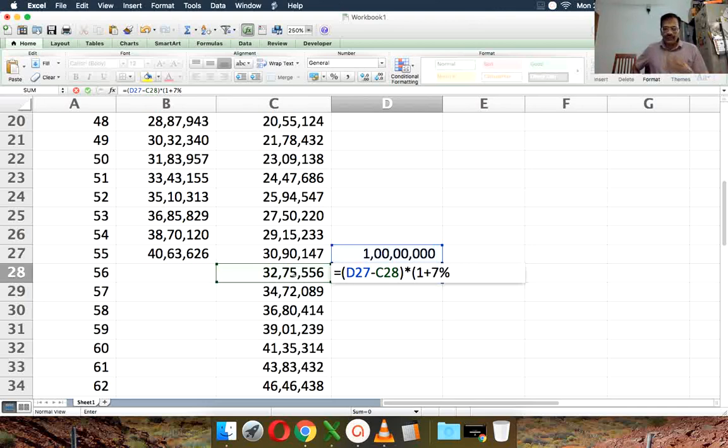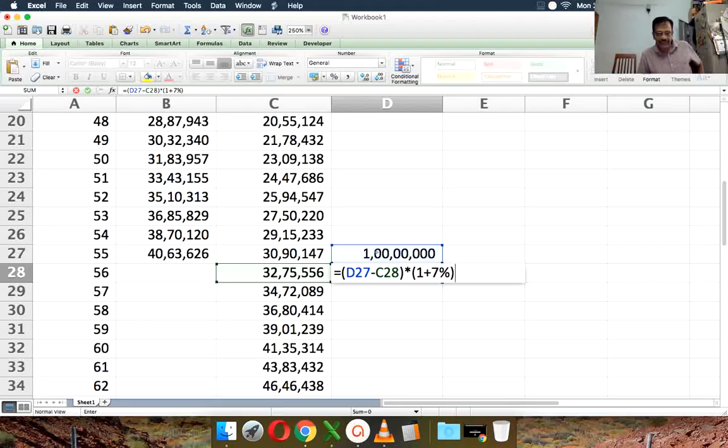We're going to invest this corpus. Some of it will be in equity, most of it will be in safe instruments. So we will assume after tax the return is 7%. So we are assuming a real return of about 1%, which is a bit high. I would prefer to keep it at 6% post tax, but we will keep it at 7% just for discussion. I hope this is the key calculation here.